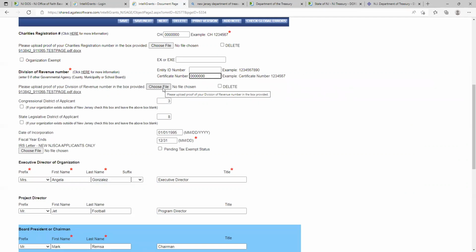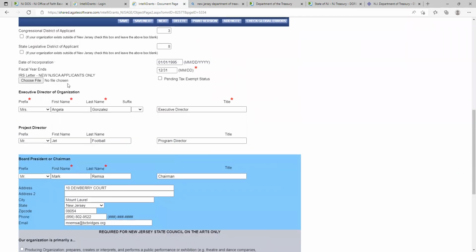Ciudad de Refugio Community Center understands that if they're awarded a grant, OFBI will not enter into contracting with them until such time that all documents are uploaded, okay? So you write that, and then over here you put your congressional district, your state legislative district. You have to put in the date of your incorporation and your fiscal year, and most organizations put 12/31. You don't have to upload the IRS letter here.